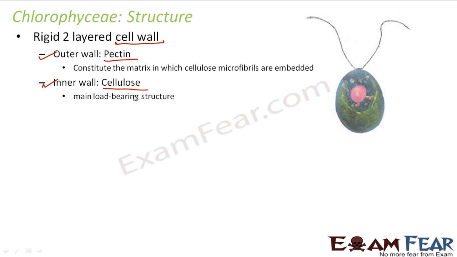Then you have another additional layer outside the cellulose layer which is made up of pectin. What does pectin do? It acts as a matrix, a gel-like material in which the cellulose microfibrils are embedded. So it provides a little flexibility to the cell wall. It also gives support to the cellulose. So together cellulose and pectin make the cell wall strong but at the same time flexible.